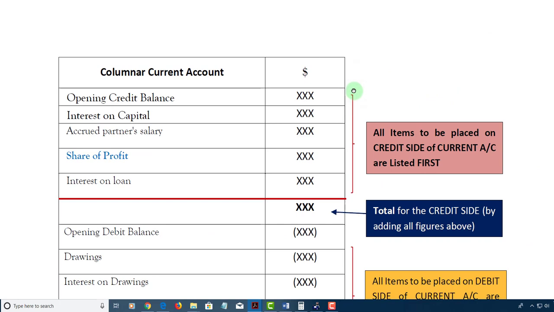Alright, let us look at the partner's current account. Now, normally, in addition to a capital account, partners would keep a current account wherein they would record all of the things that would be placed in the appropriation account, in addition to the current account's existing balance and the drawings. Now, a current account would normally have a credit balance.